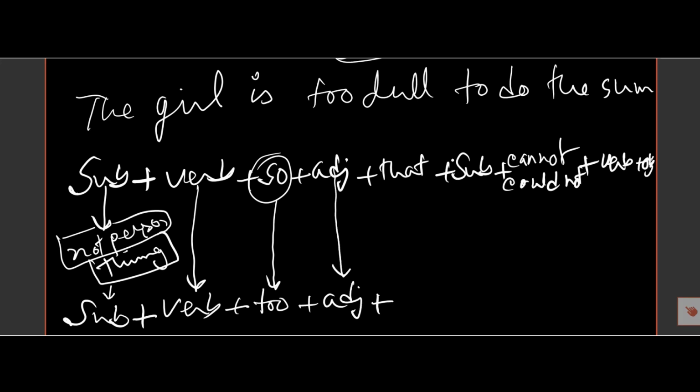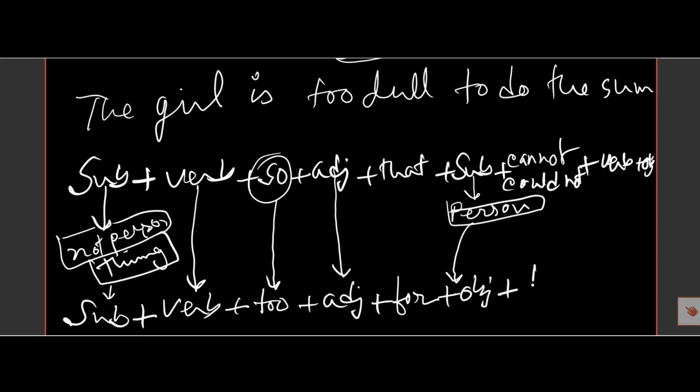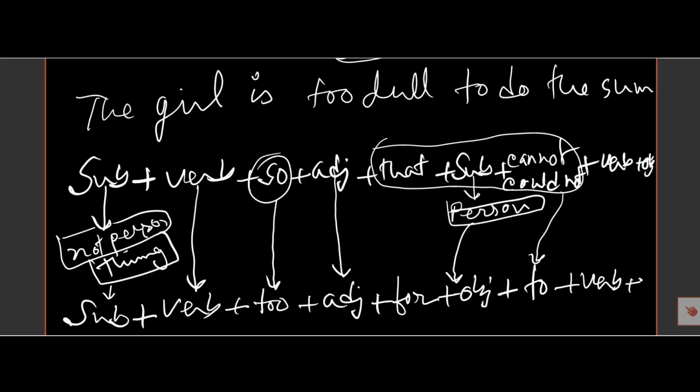But here it will be something different. After the adjective we must use "for", and here is the person, so this person will be the object. And then instead of "that" we must use "to", then verb and object.